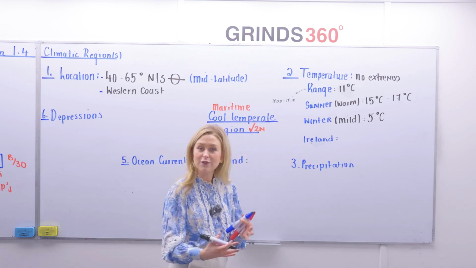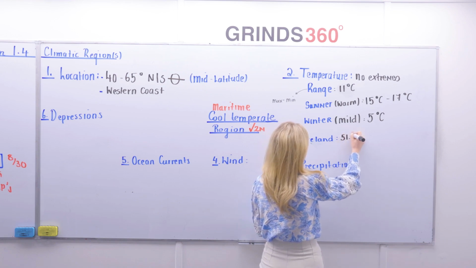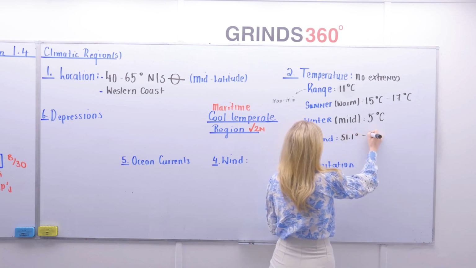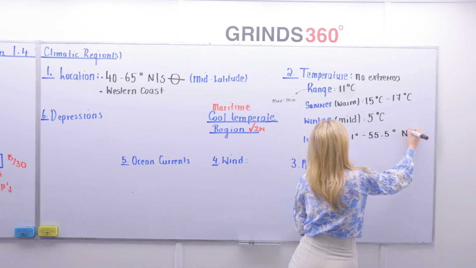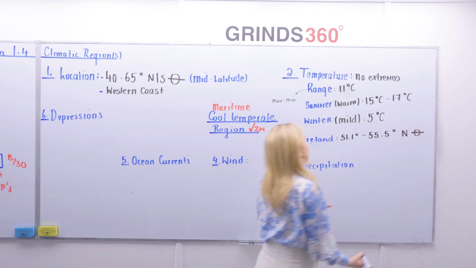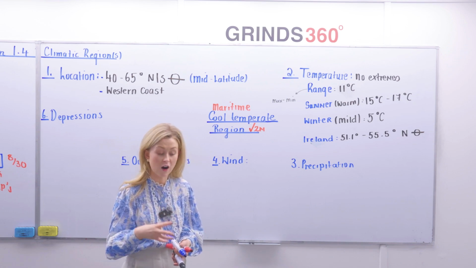Ireland. Now, first of all, where is Ireland located? Ireland is located, location-wise, 51.1 degrees to 55.5 degrees north of the equator. That's almost my symbol for the equator. Now, we want to write down two temperatures here for Ireland.